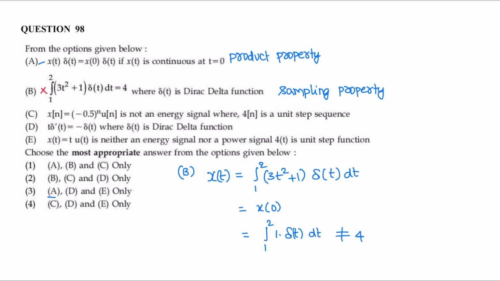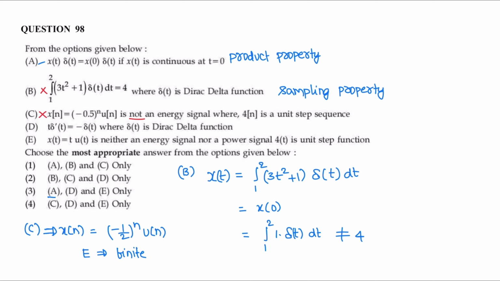Statement C, x(n) is (minus 0.5) to the power n times u(n), that is (minus 1/2) to the power n u(n), is an energy signal. Its energy is finite. It is an energy signal. In the option they have given not an energy signal. So statement C is wrong.